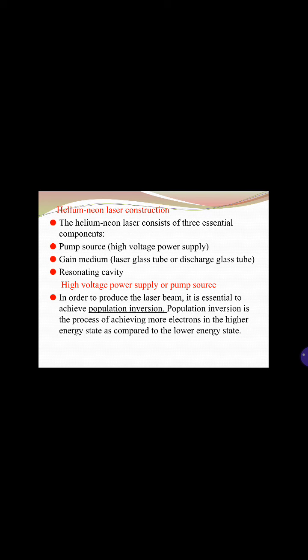In order to produce the laser beam, it is essential to achieve population inversion. Population inversion is the process of achieving more electrons in a higher energy state as compared to the lower energy state, that is, the ground state. Generally, the lower energy state has more electrons than the higher energy state. However, after achieving population inversion, more electrons will remain in the higher energy state than in the lower energy state.